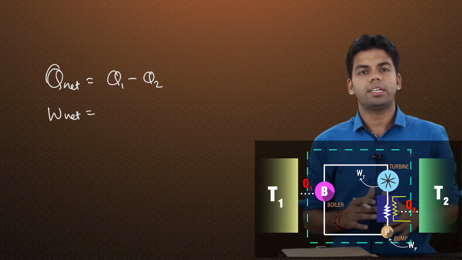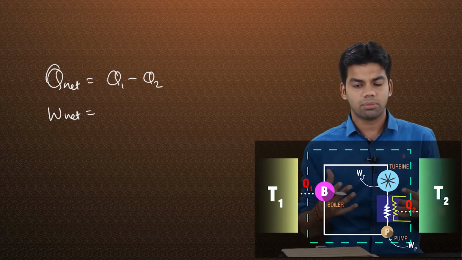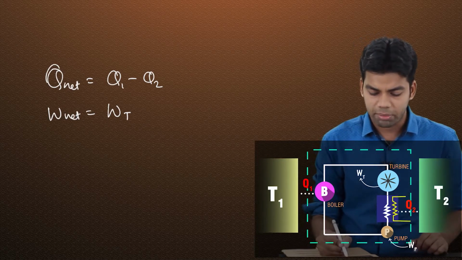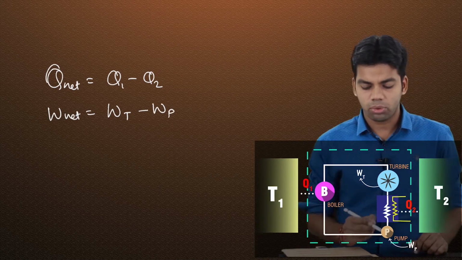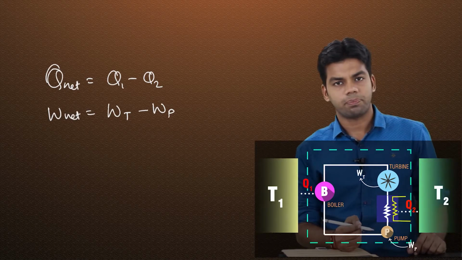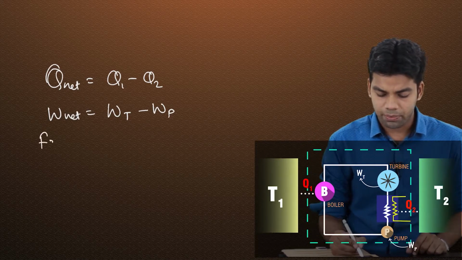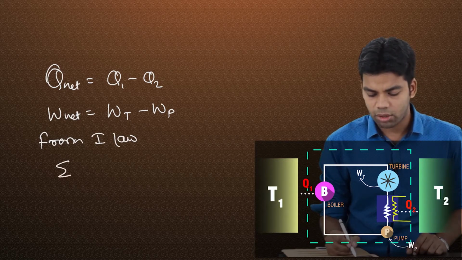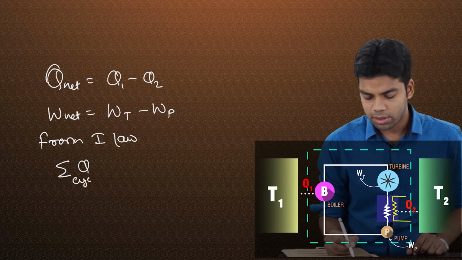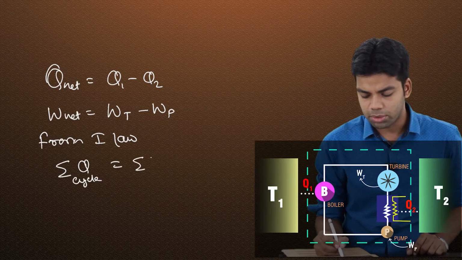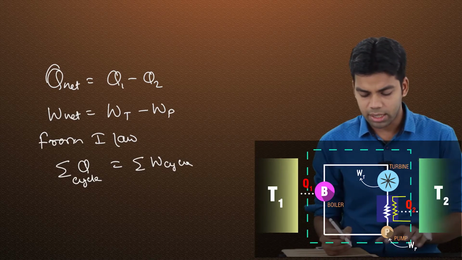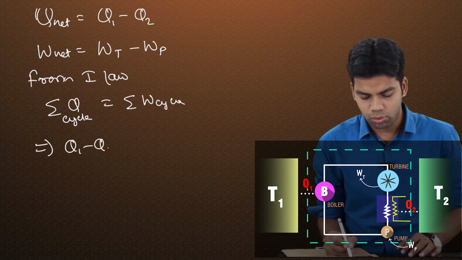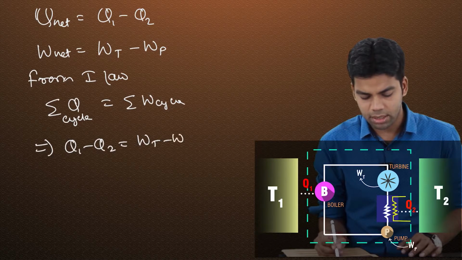Here W_T, the turbine work, is produced by the system, so it will be taken as positive, and W_P, the pump work, is done on the system, so it will be taken as negative. Okay, so this W net will be equal to W turbine minus W pump. Now we know from the first law that the cyclic integral of Q over the cycle, the summation of Q cycle, should be equal to the summation of W cycle. Or you can say this will be equal to Q1 minus Q2, and this will be equal to W turbine minus W pump.